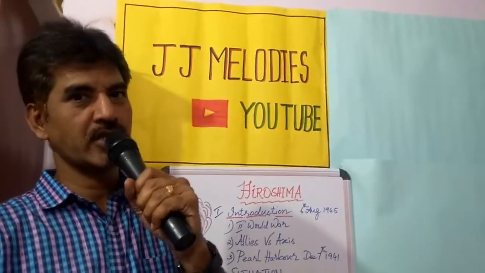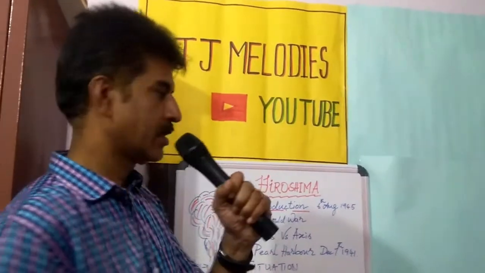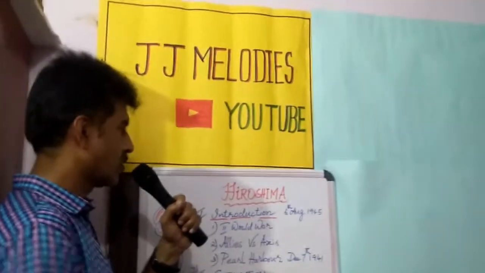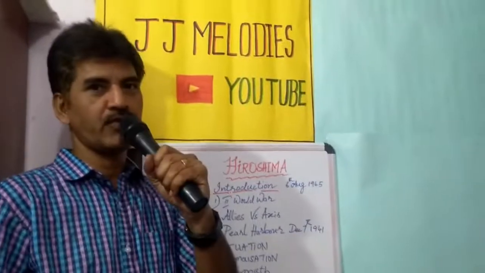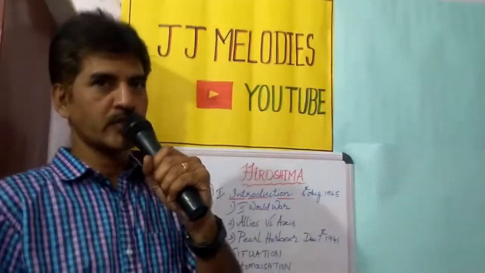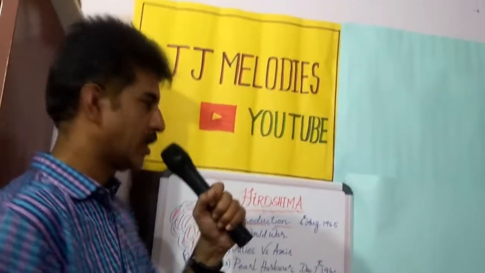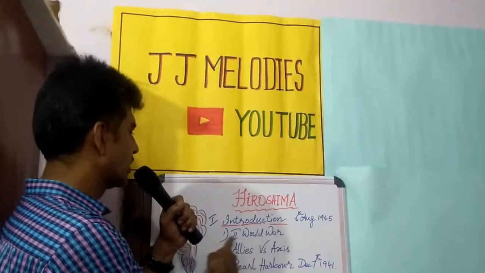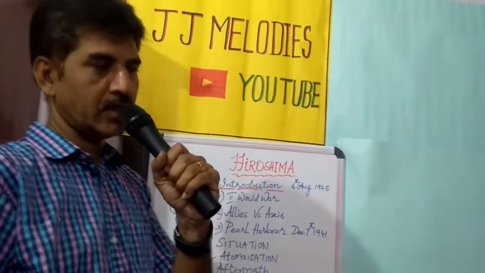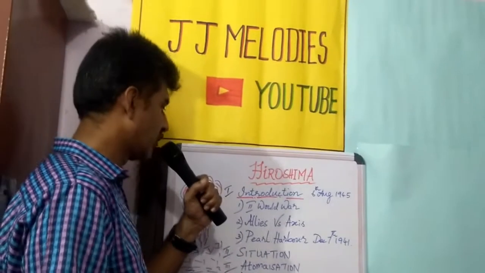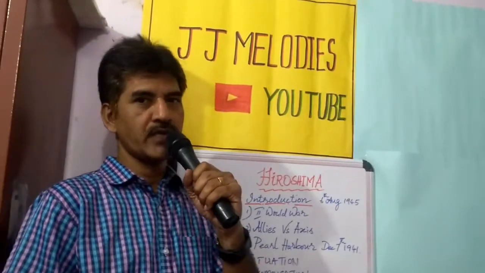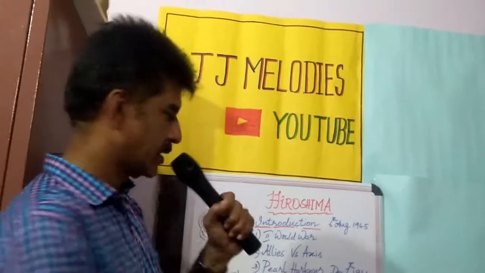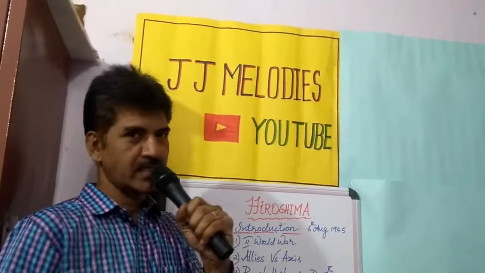Hiroshima is an industrial town in Japan. And on this town, on 6th August 1945, an atom bomb was dropped. That is the time the Second World War was going on. Now, during the Second World War, the whole world was divided into two groups, the Allies and the Axis.